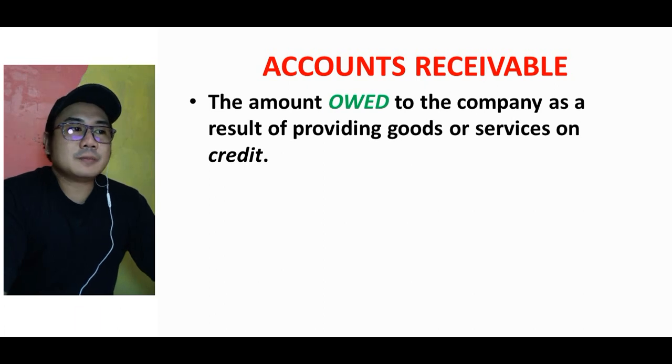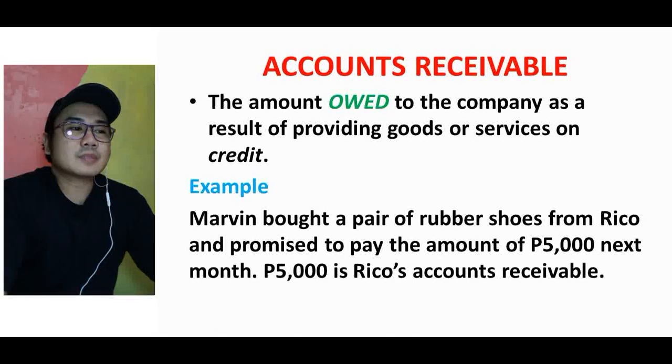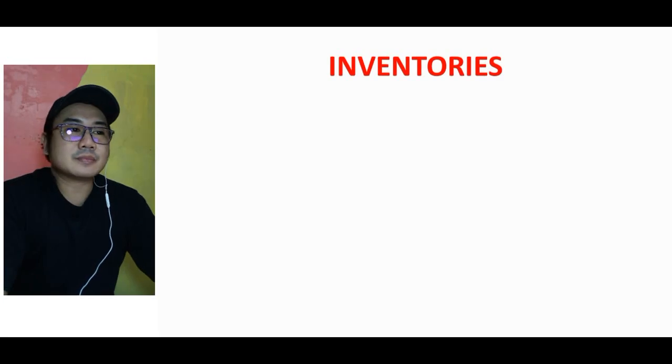Accounts receivable. These are the amount owed to the company as a result of providing goods or services on credit. Example: Marvin bought a pair of rubber shoes from Rico and promised to pay the amount of $5,000 next month. $5,000 is Rico's accounts receivable.